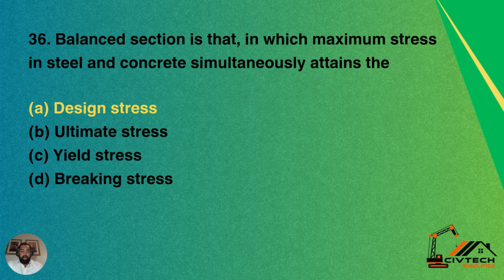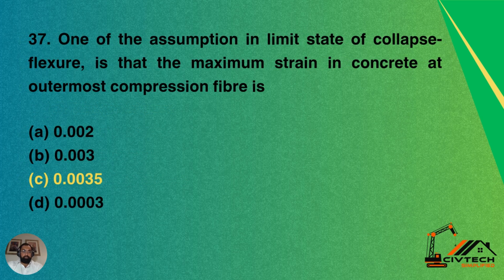Question 36. Balanced section is that in which maximum stress in steel and concrete simultaneously attains the option A, design stress, option B, ultimate stress, option C, yield stress, option D, breaking stress. So what is the balanced section? Balanced section is that in which maximum stress in steel and concrete simultaneously attains the design stress. So A is the correct answer.